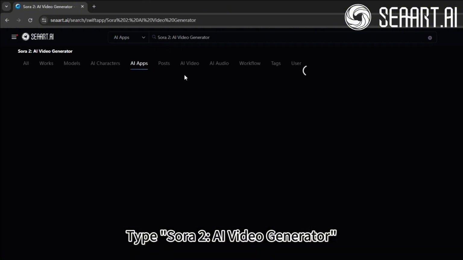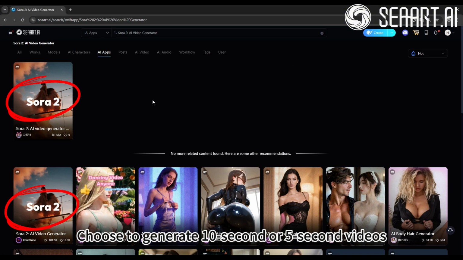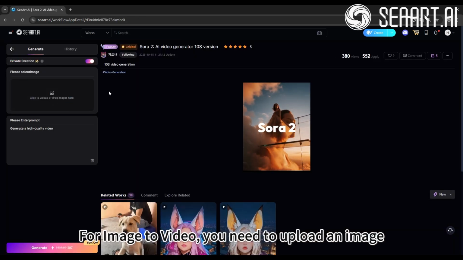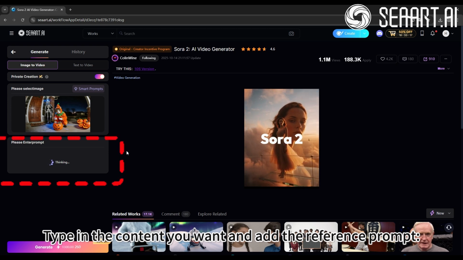Type Sora 2 AI video generator. Choose to generate 10-second or 5-second videos. For image to video, you need to upload an image. Type in the content you want and add the reference prompt.